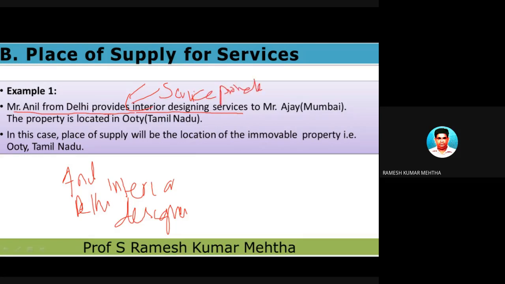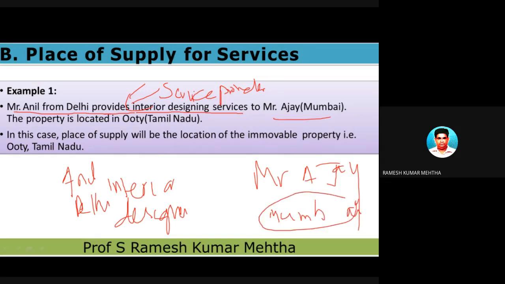To whom is it providing? To Mr. Ajay of Bombay. Mr. Ajay is there in Bombay, and this guy who is in Bombay has a property in Ooty. Ajay's property is not in Bombay but in Tamil Nadu, Ooty. Now, in this case, find out the place of supply.